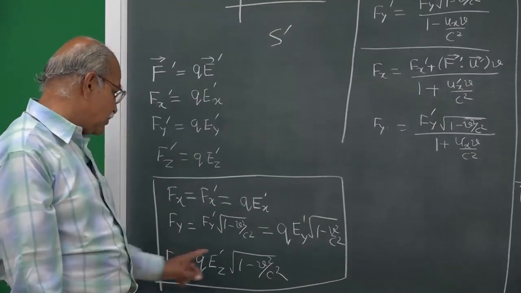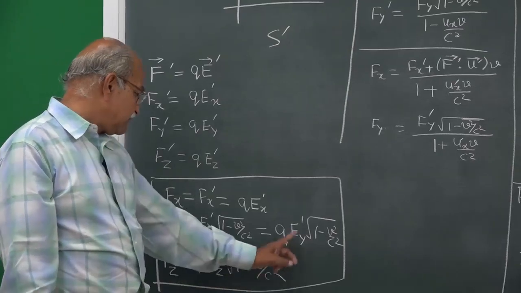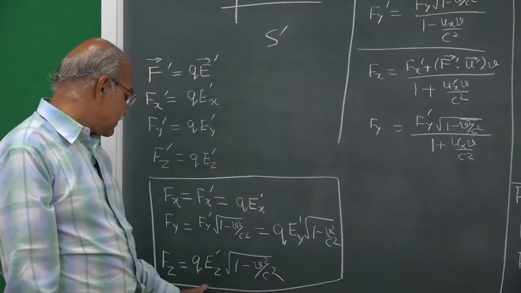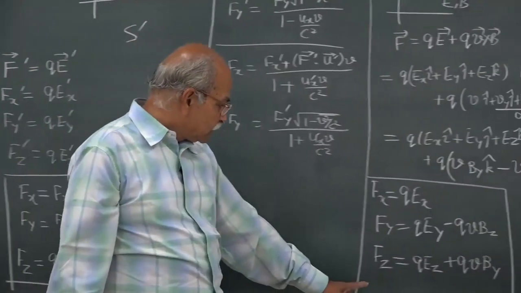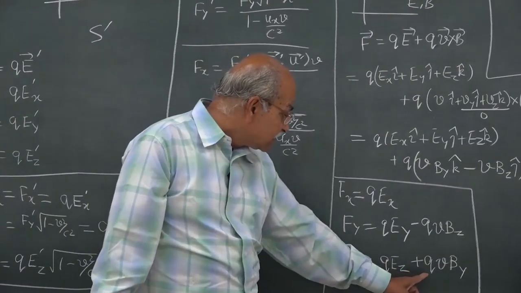Fz is equal to q Ez prime times square root of 1 minus v square by c square, and Fz here is q Ez plus v By.